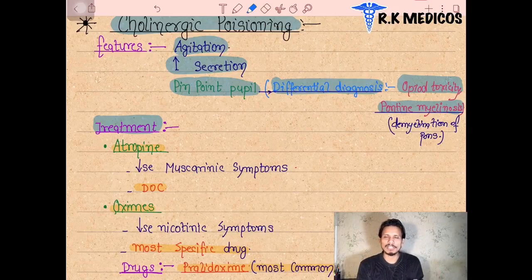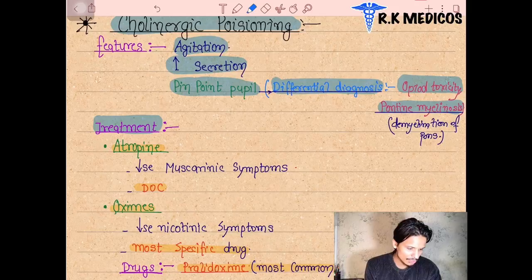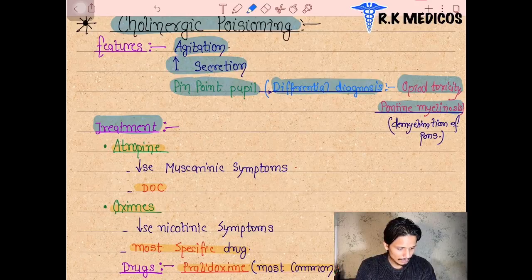What happened to the muscarinic symptoms? The patient is having miosis, blurred vision, sweating, and excessive respiratory secretions will appear. Different types of symptoms will appear in the patient. We can also say like this: all the glandular secretions will be increased, or nausea, lacrimation, hypotension, urgency, diarrhea. These are all the symptoms.